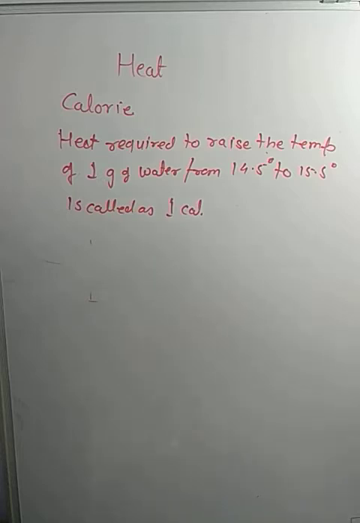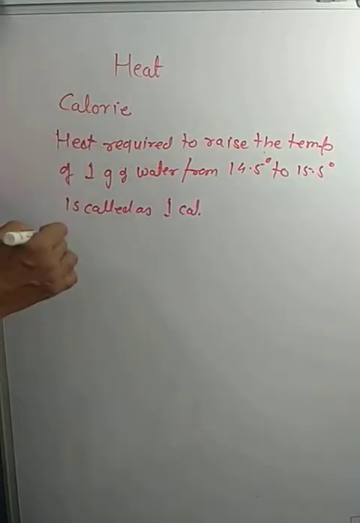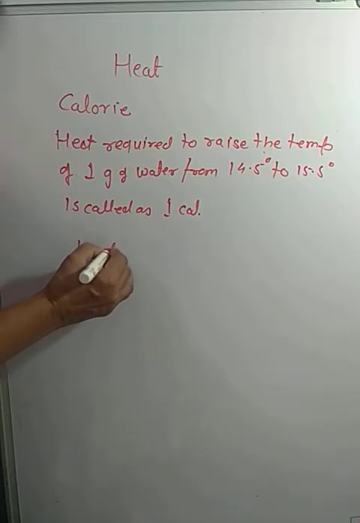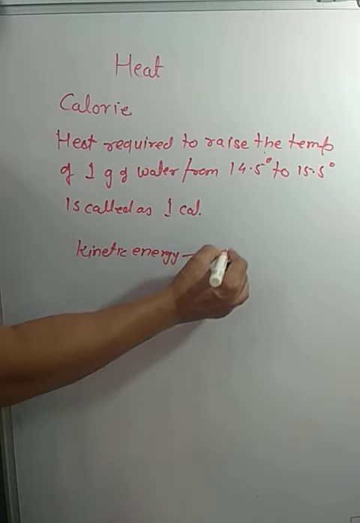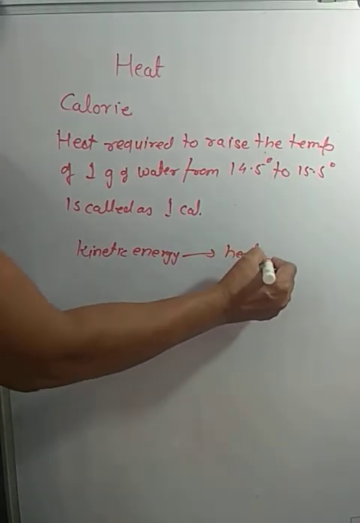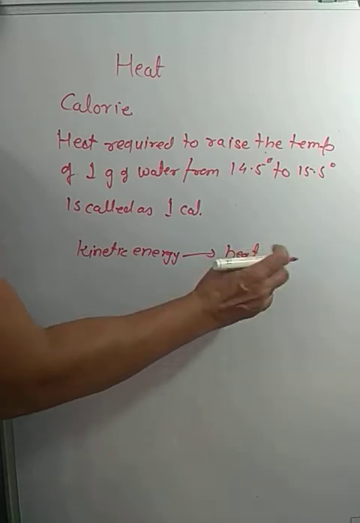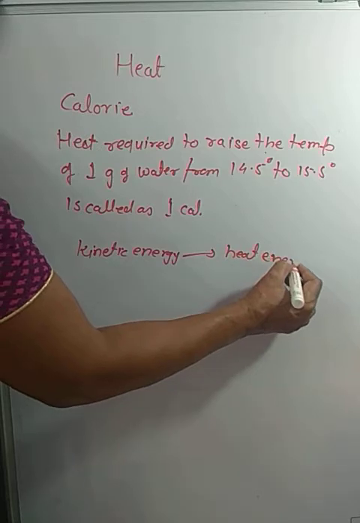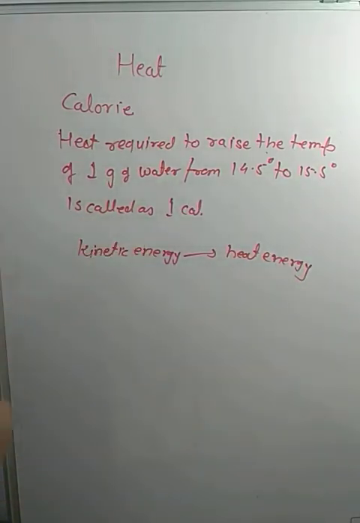James Joule showed that this heat is due to the kinetic energy of water. That is, the kinetic energy of water is converted, shown by heat energy, with the help of a rise in temperature.